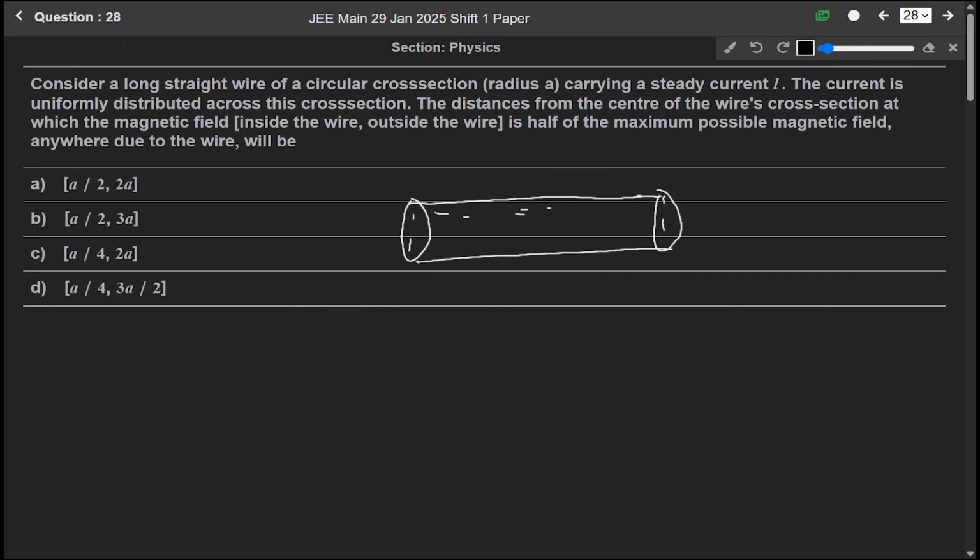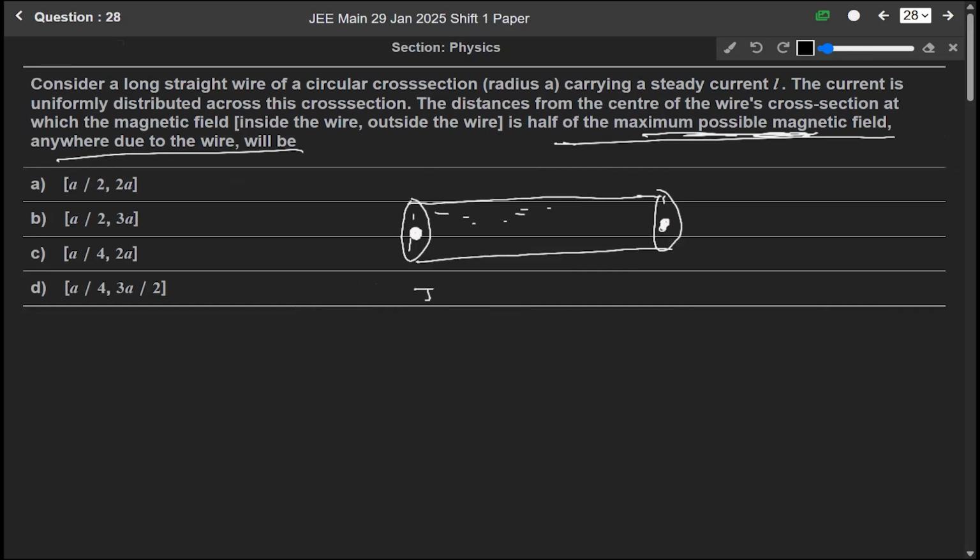The distance from the center of the wire's cross section at which the magnetic field inside the wire and outside the wire is half of the maximum possible magnetic field anywhere due to the wire.